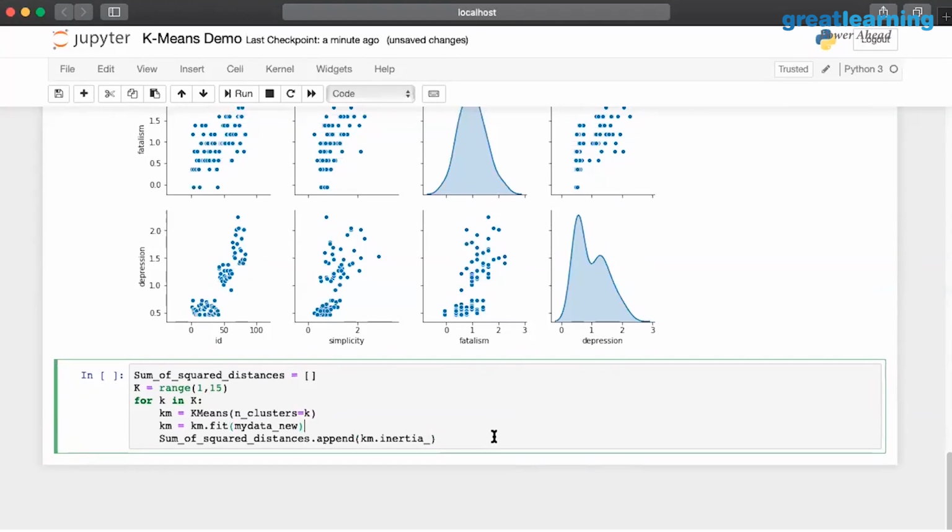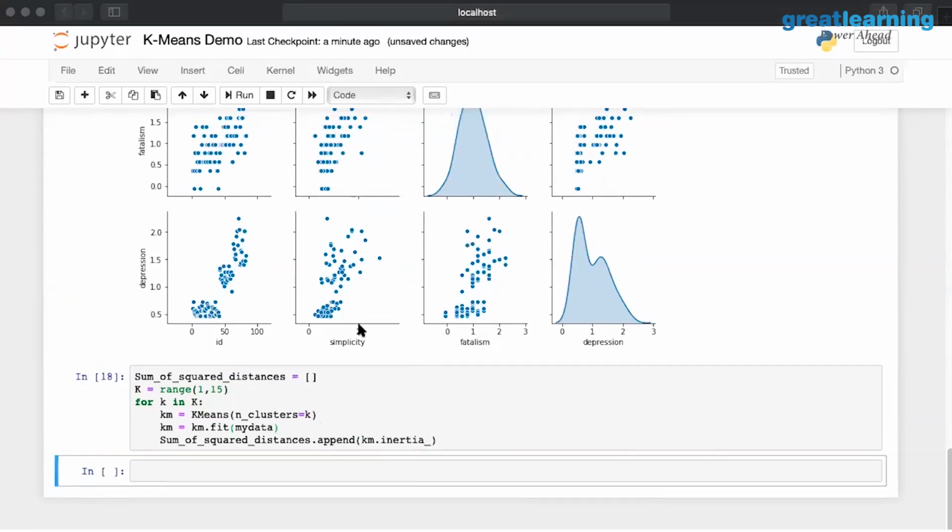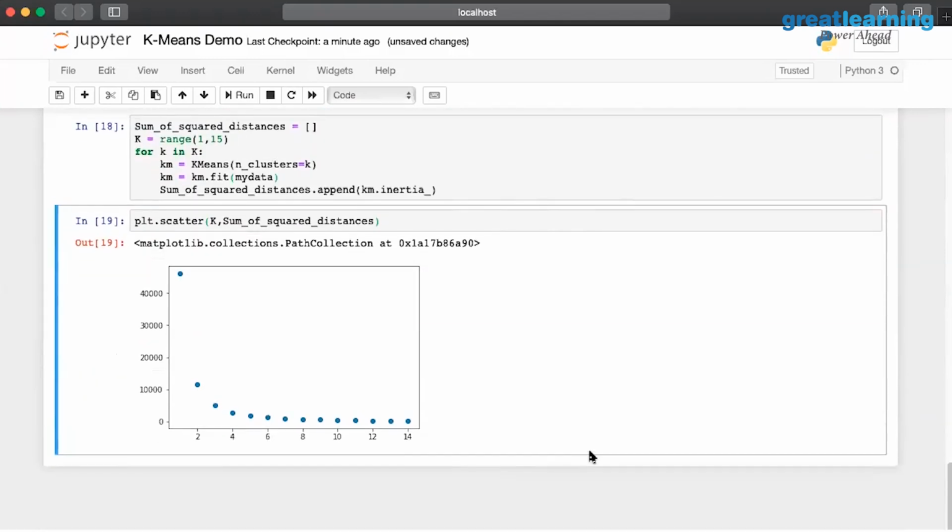Now my inertia is calculated. What I'm going to do is simply do a scatter plot and look at this elbow. If you see, the ideal is either 2 or 3 clusters, beyond which I don't see a significant decrease in the centroid values.